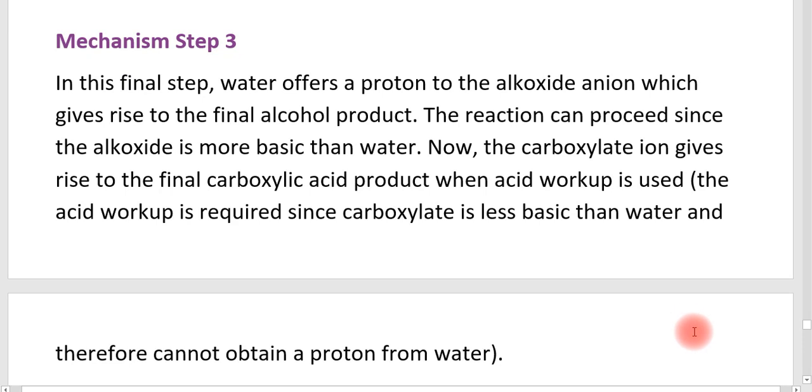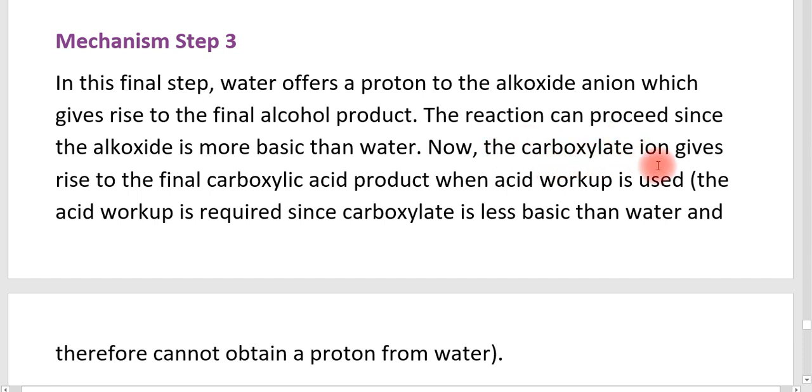The next step, step 3, is the final step in the Cannizzaro reaction. In this final step, water plays an important role. The water offers a proton to the alkoxide anion, which gives rise to the final alcohol product. That is, the alkoxide anion changes into the alcohol product, and the reaction can proceed since the alkoxide is more basic than water. And after that, we know that there is a carboxylate ion also.